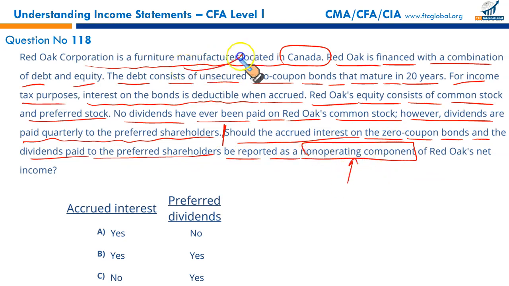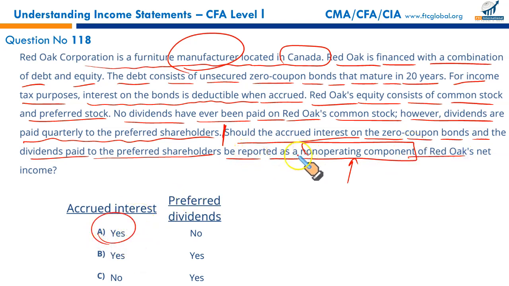It's a manufacturer. It's a non-financial firm. Any interest accrued is reported as a part of continuing operations, continuing expenses. So accrued expense will be reported as a part of income expenses, income statement. Yes, it's a part of net income.